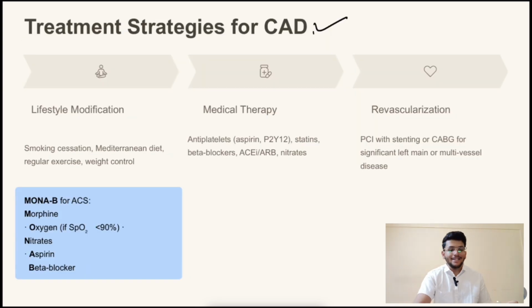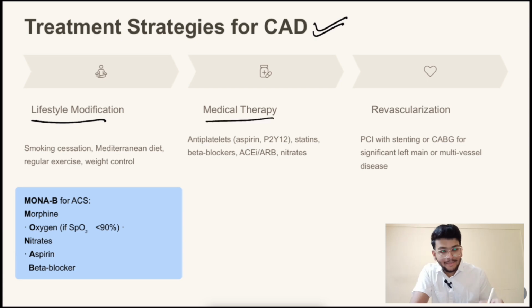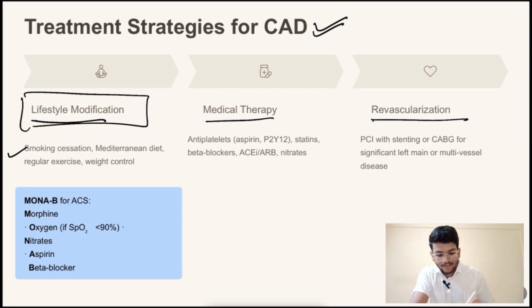Treatment strategies of CAD. Lifestyle modification, medical therapy, and revascularization are the three strategies for the treatment of CAD. In lifestyle modification, we advise the patient for smoking cessation, Mediterranean diet, regular exercise, and weight control.